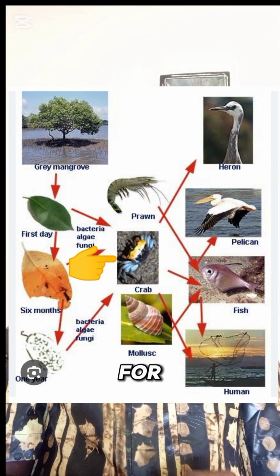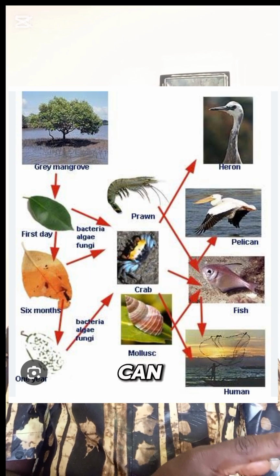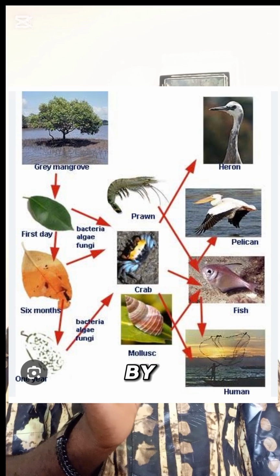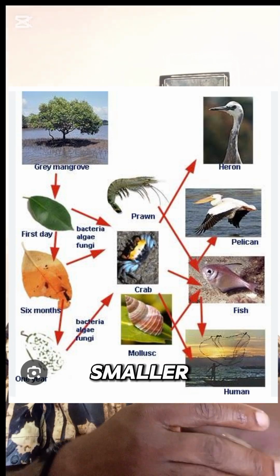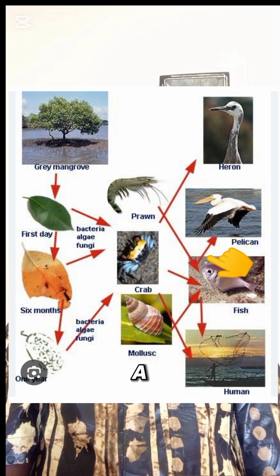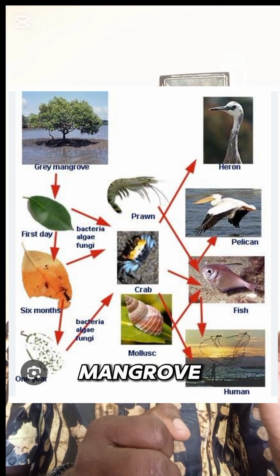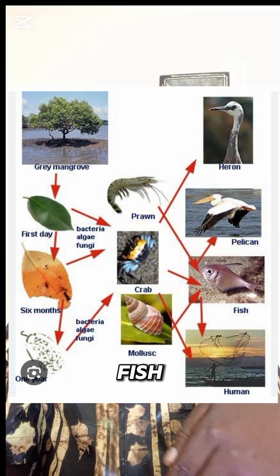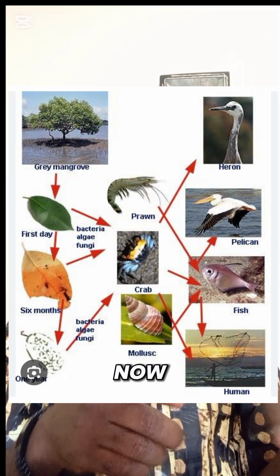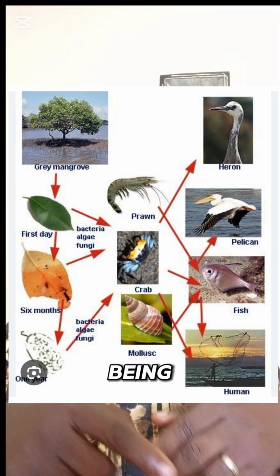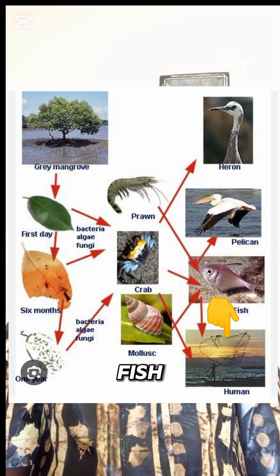Now the crabs, for instance, are being fed on by fish. The fish can be fed on by a smaller fish, which can be fed on by a larger fish, or that same smaller fish can be fed on by a bird. Okay, so you now have the mangroves followed by crab, smaller fish to bigger fish, and then smaller fish to bird. Now the bigger fish are being fed on by man, or man feeds on the smaller fish.